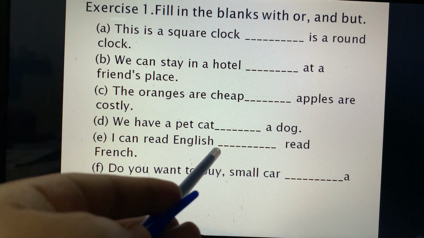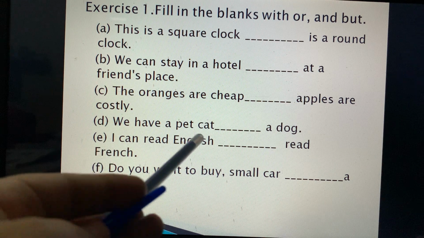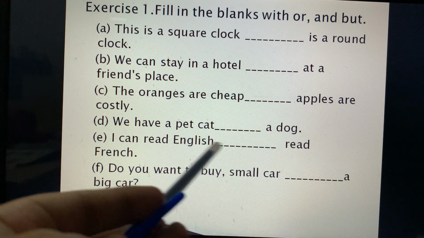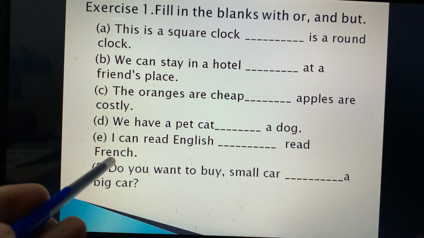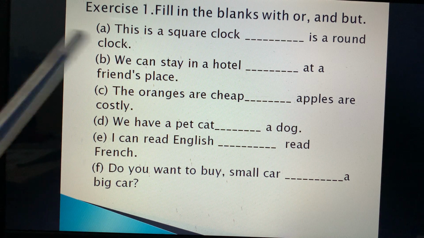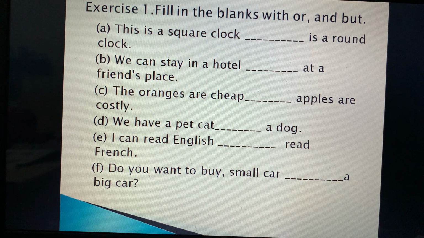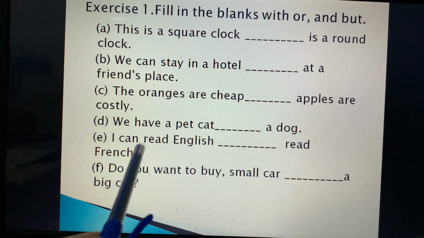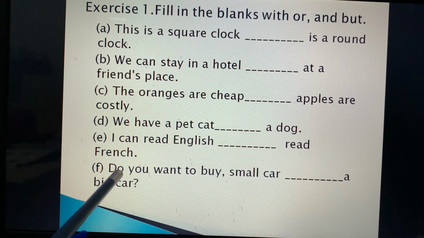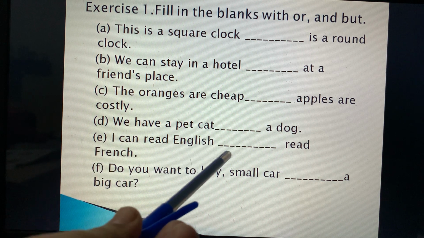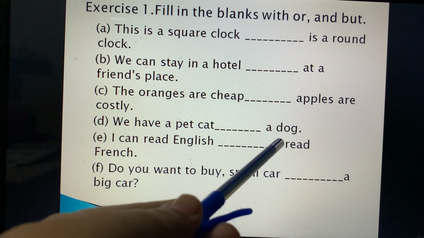I can read English and French. Or this read word is used 2 times over here. I can read English or French. It can be I can read English and French. This read will not come here once again.